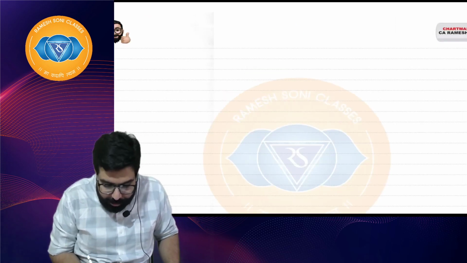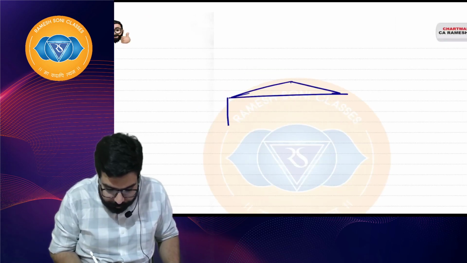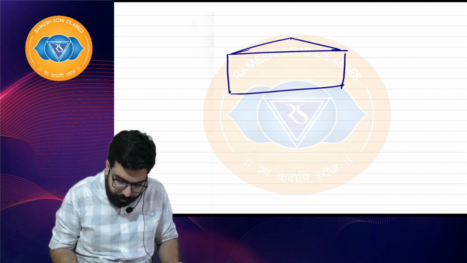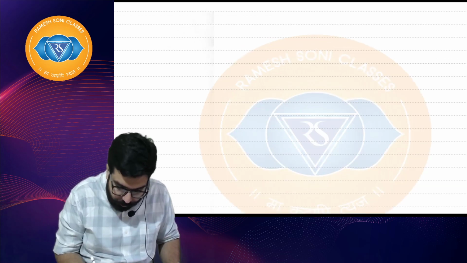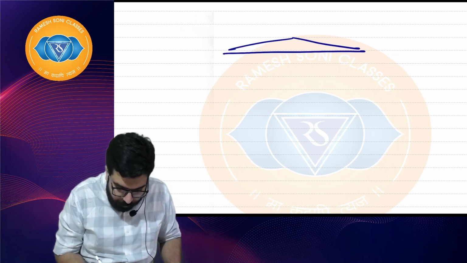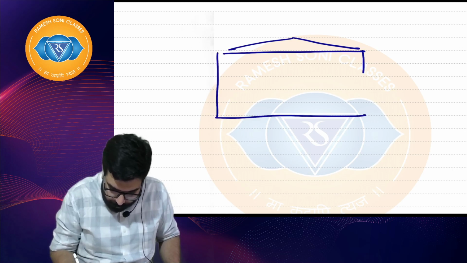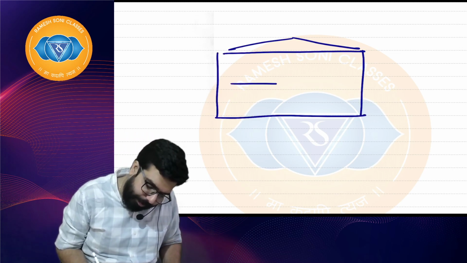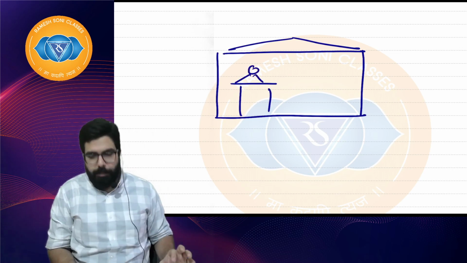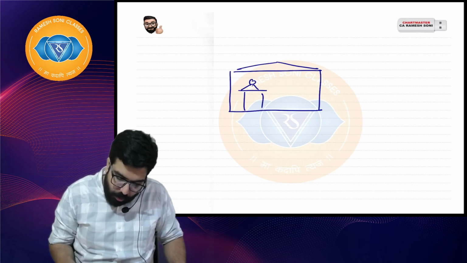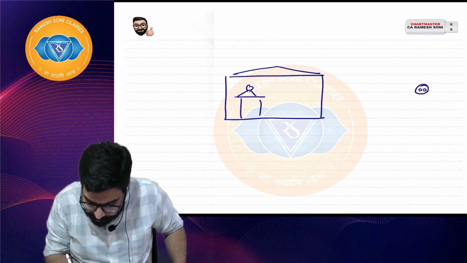For example, there is one Mr. Ram. Mr. Ram runs a restaurant. Now, this is supposedly Ram's friend Shyam.